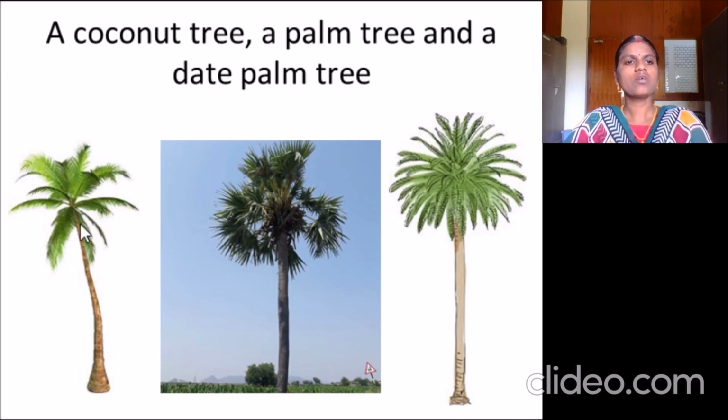The coconut tree has one type of leaf, the palm tree has a different type of leaf compared to the other two, and the date palm obviously has a different kind of leaf. So people all over the world should know that this is a coconut tree, this is a palm tree, and this is a date palm tree.